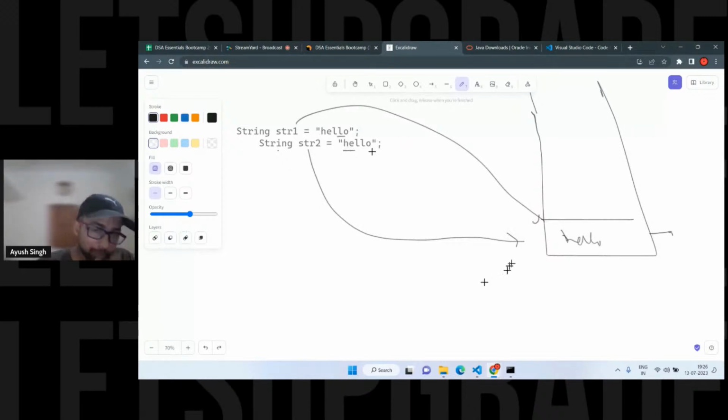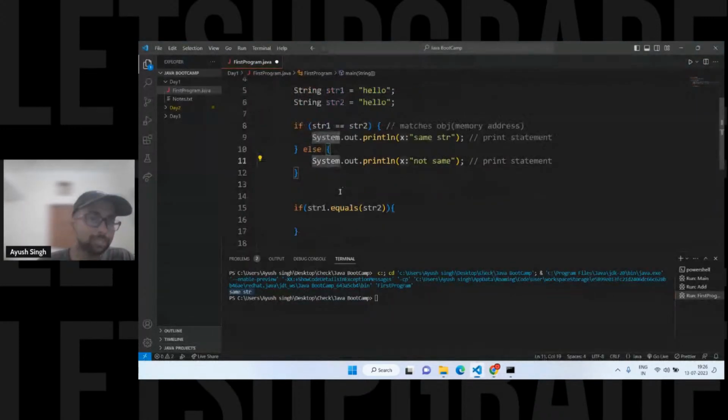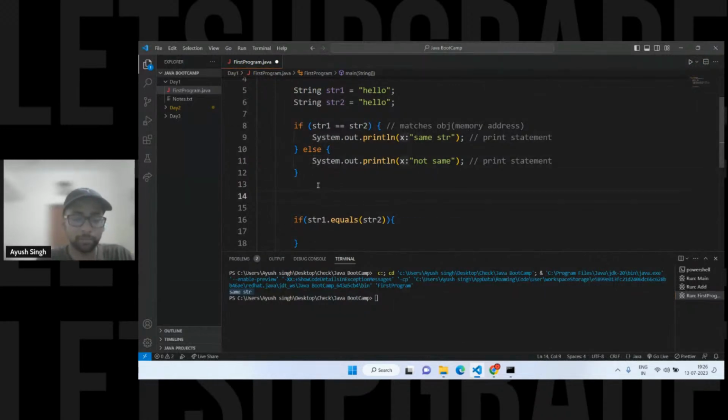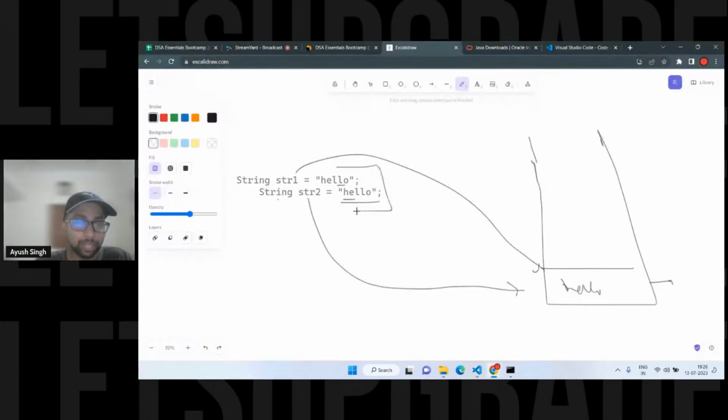So can anyone tell me, when I use a new keyword, what will happen? That's a quiz for you guys. I'll write that code. Does anyone have any doubt till here? We are learning about behind the scenes because this is quite important when we work with the collection framework, which we are going to see tomorrow. We also have StringBuilder, which is there to avoid the immutability part.